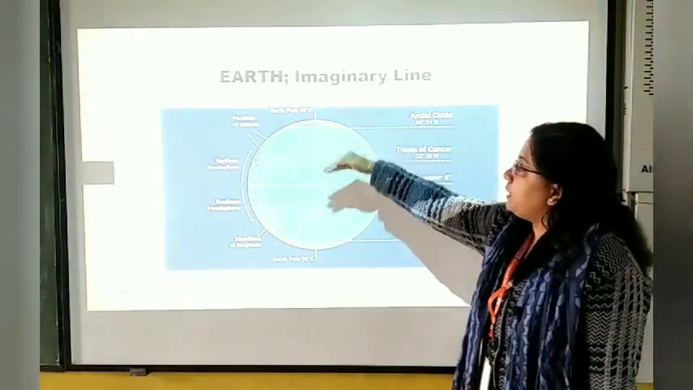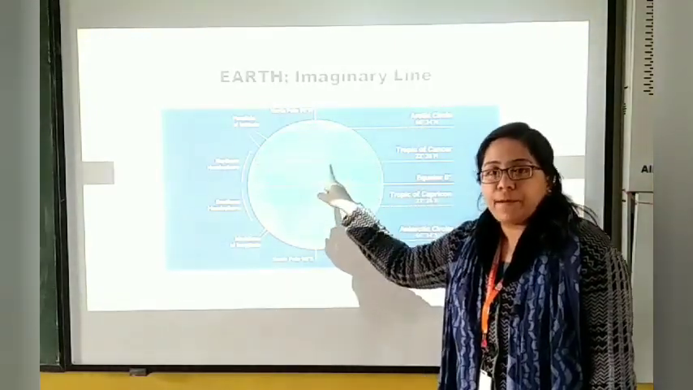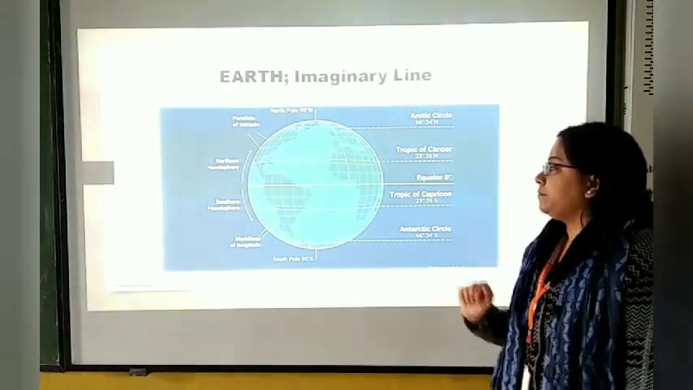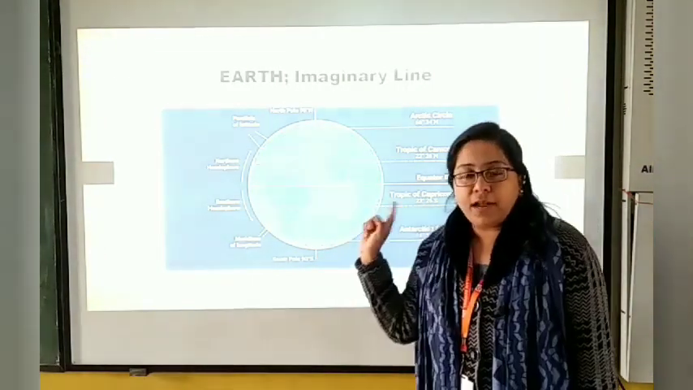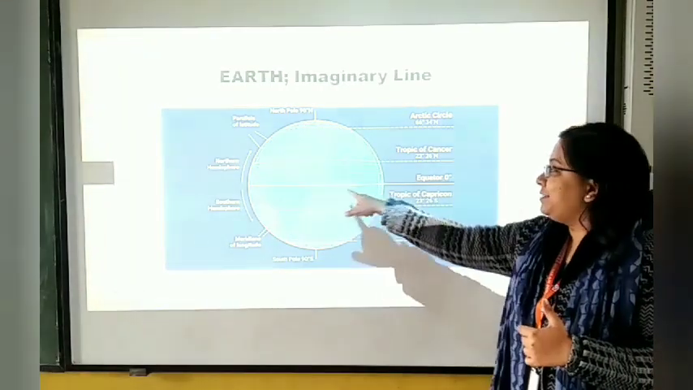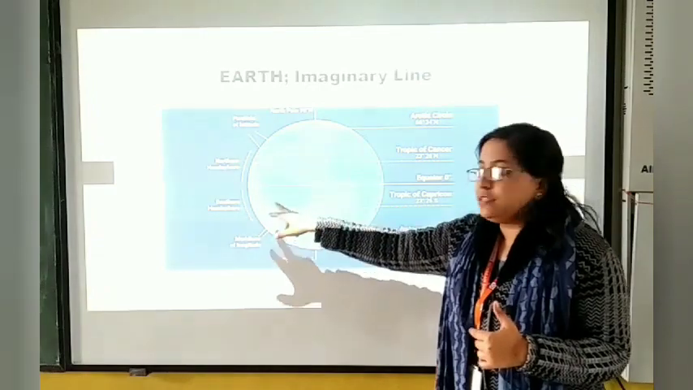The top part is known as the northern hemisphere, and the lower part is known as the southern hemisphere. Clear? After that, children, there is a very interesting fact about the equator. Those countries which lie along this equator, you can see here the African continent, and you can clearly see the